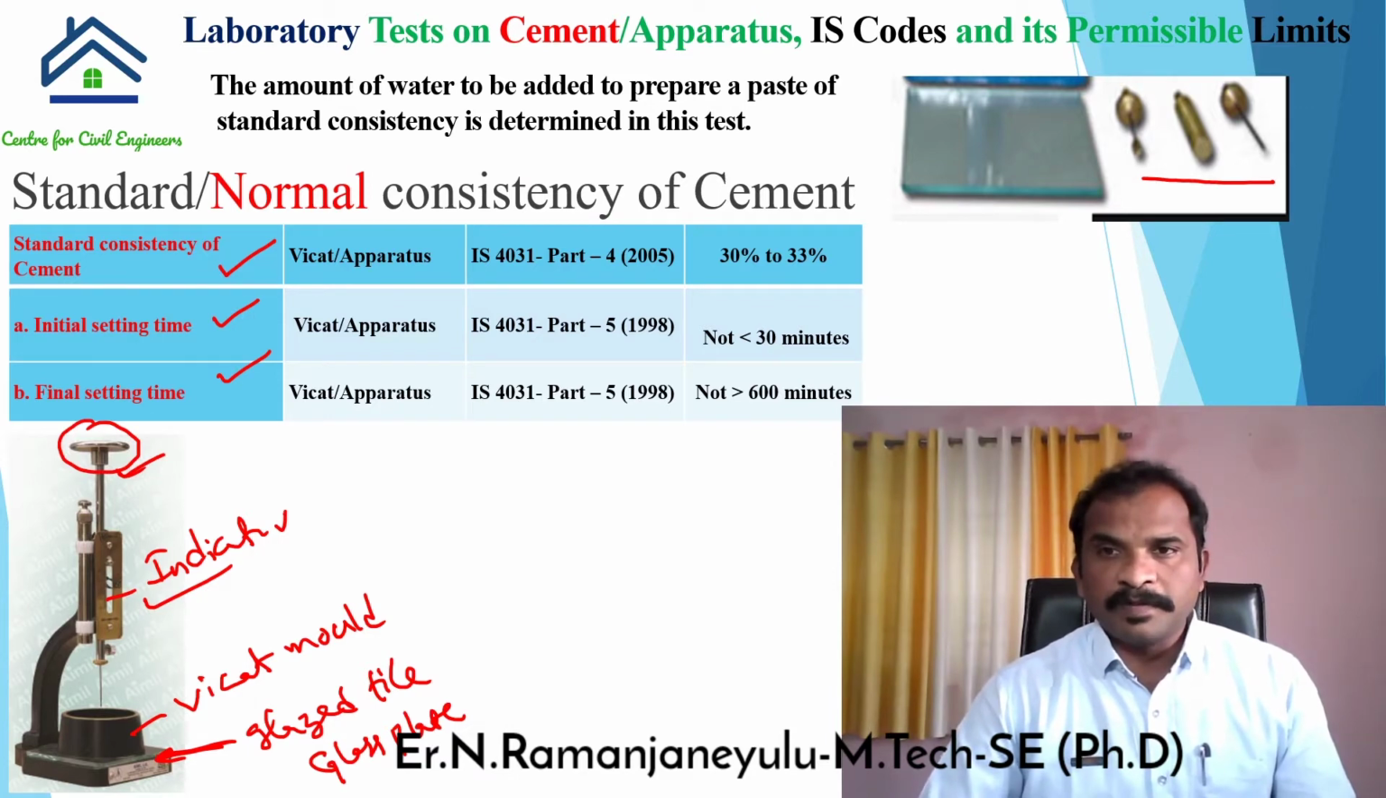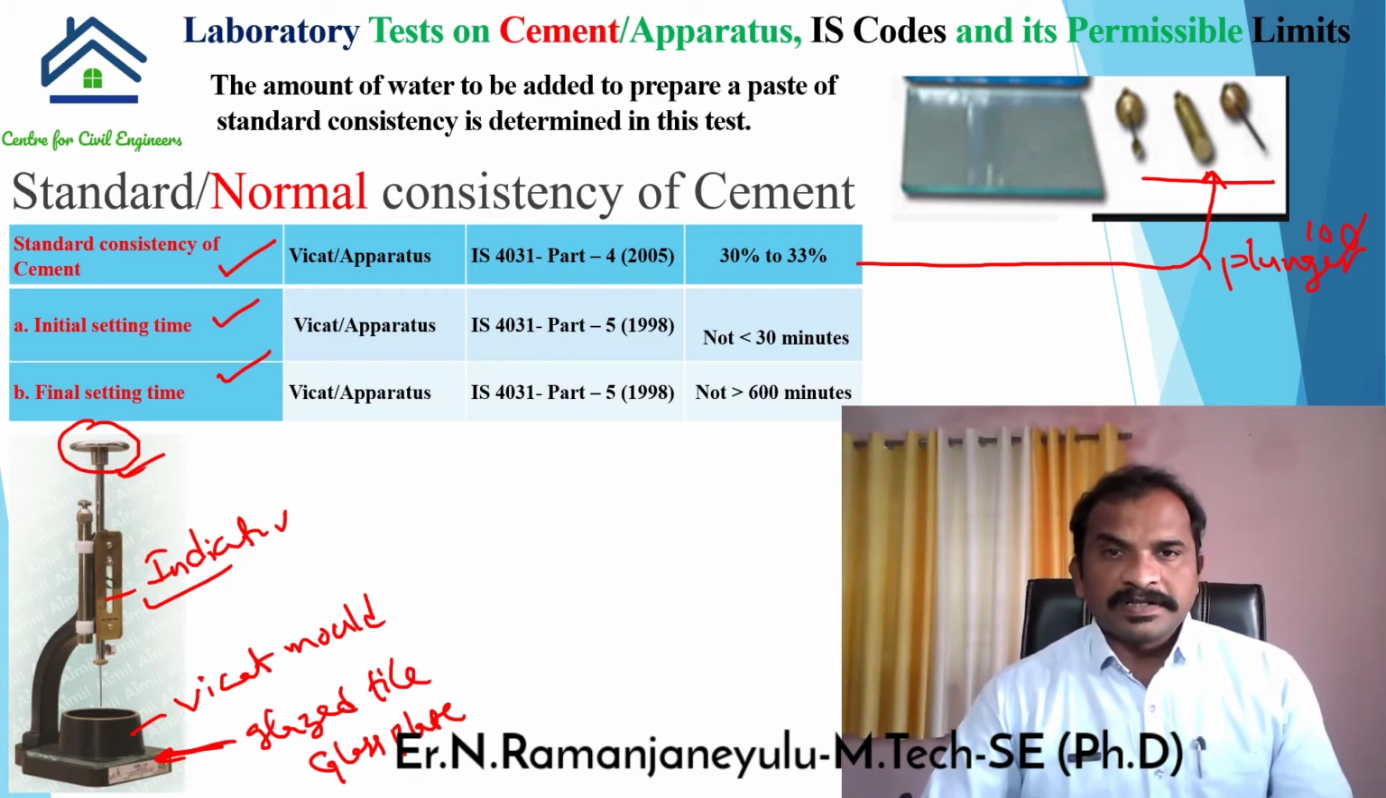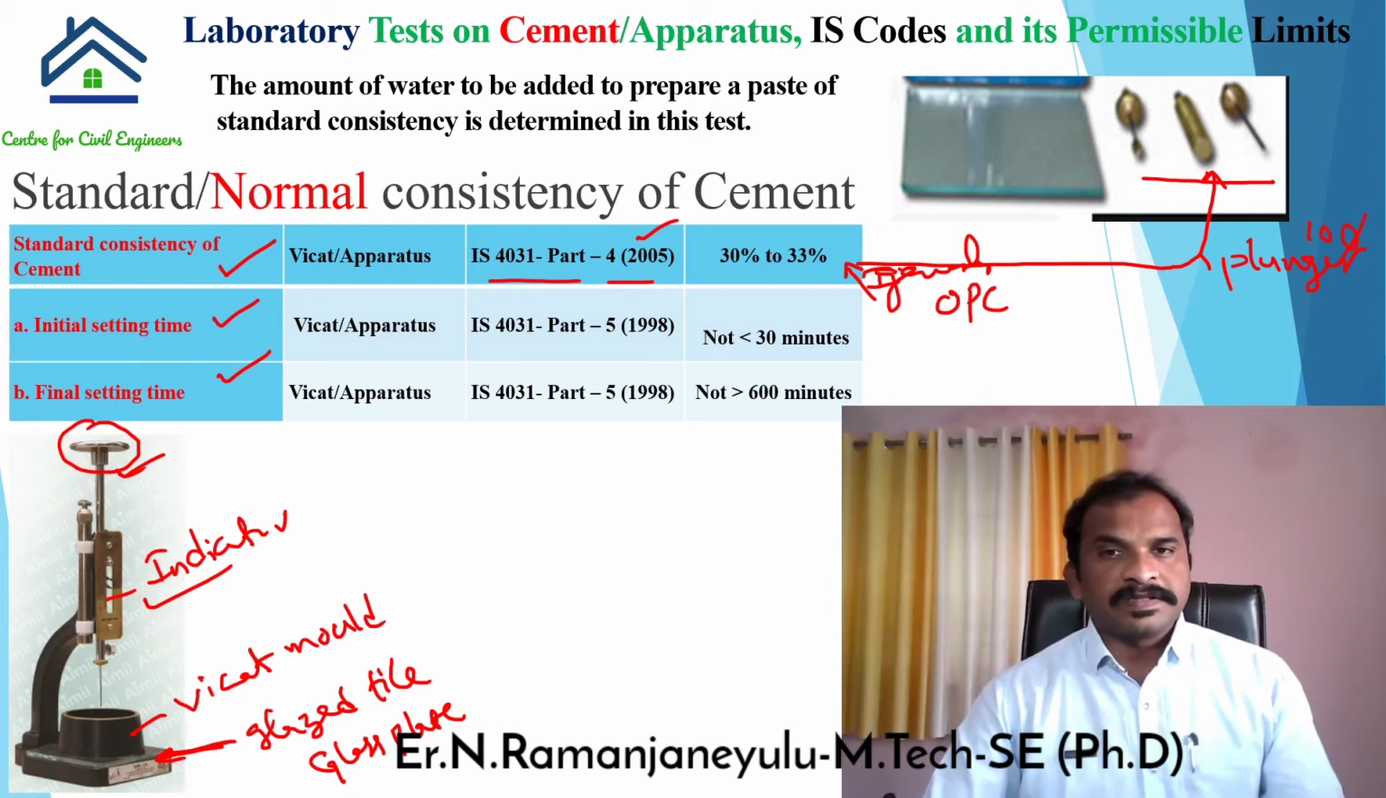If you want to perform the normal consistency test, we have to use this 10 mm dia plunger. Coming to the code for standard consistency of cement, this is IS 4031 part 4, revised in 2005, and the permissible limit is 30 to 33% for generally OPC cement. This is the range: 30 to 33% will be the normal consistency of cement.